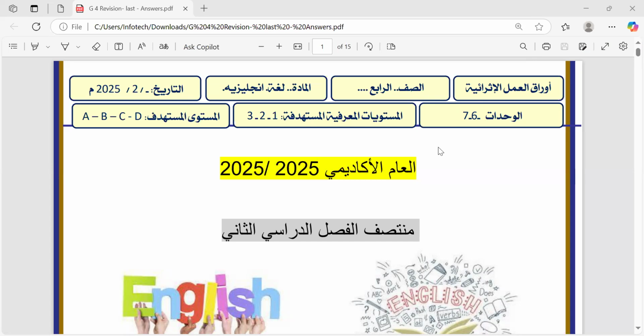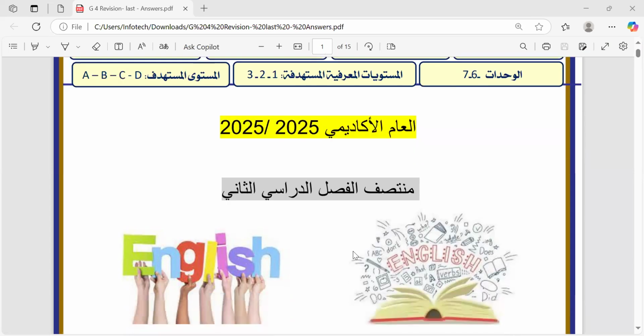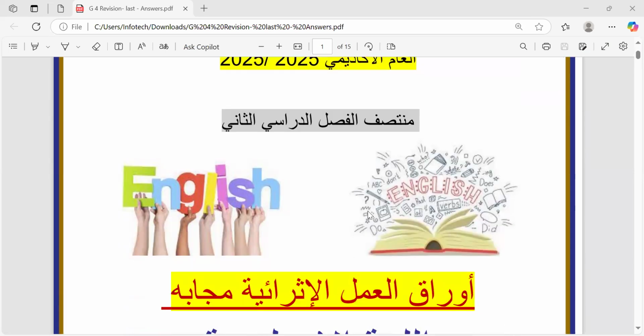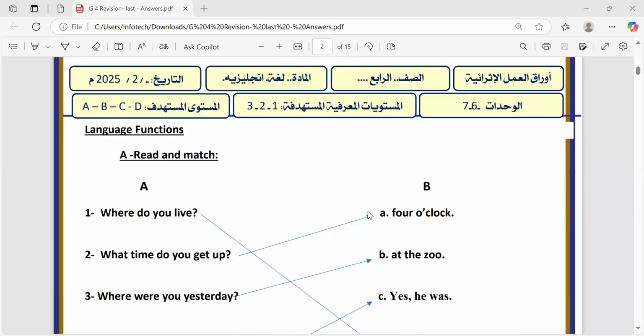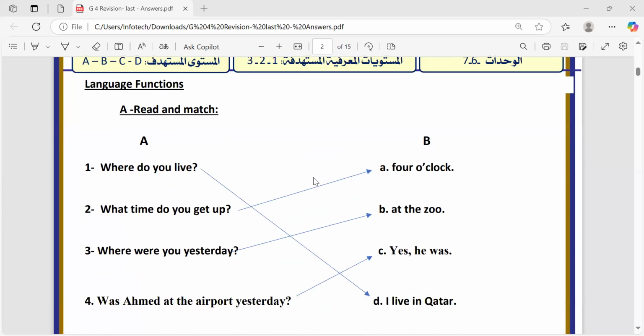So this is grade 4 enrichment papers for mid of second semester 2024-2025, Al Andalus Primary School for Boys. As you see here, we are going to answer this revision together and I hope you find it easy and useful. First of all, the first question that we have is the language functions: read and match.